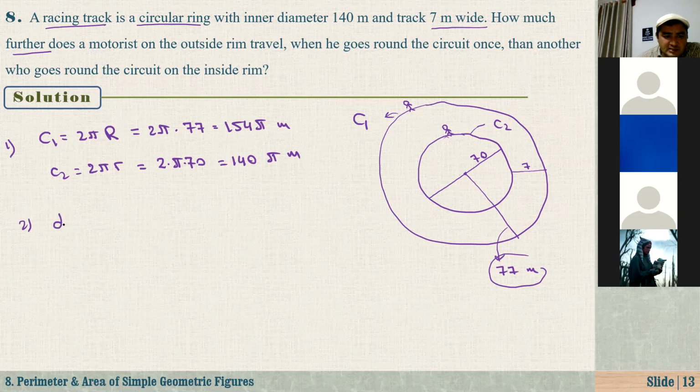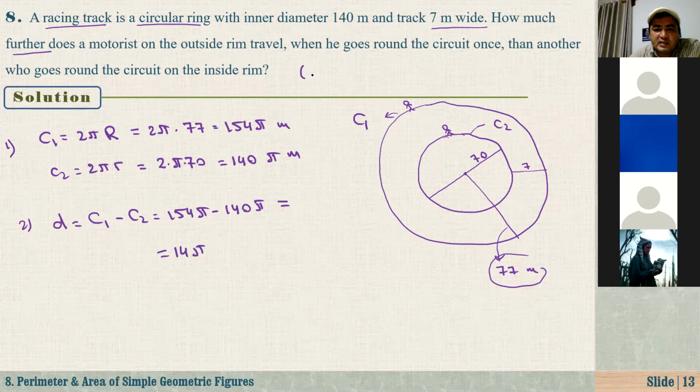So this difference d is equal to C1 minus C2, that's 154 pi minus 140 pi, which is equal to 14 pi. If I take pi as 22 over 7, the distance will be 14 times 22 over 7, equal to 44 meters. The answer is 44 meters.